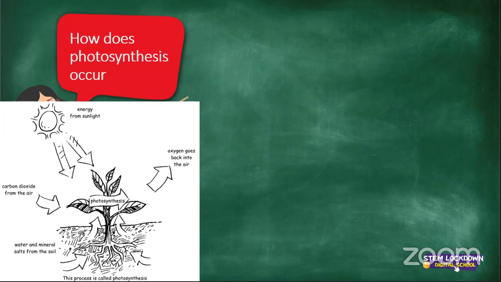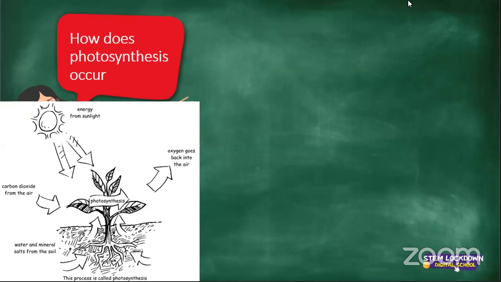Ma'am, photosynthesis comes from the sun. It also comes from the soil and the water that is given. All right, so photosynthesis relies on the sun and the water. Thank you very, very much, Maduma.